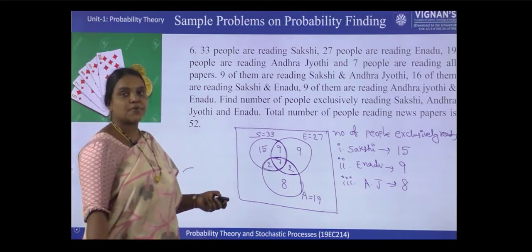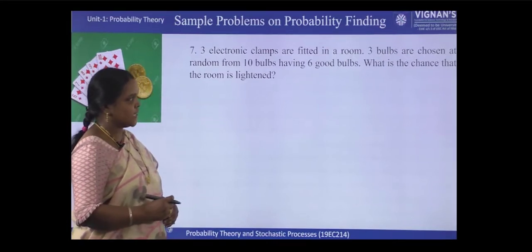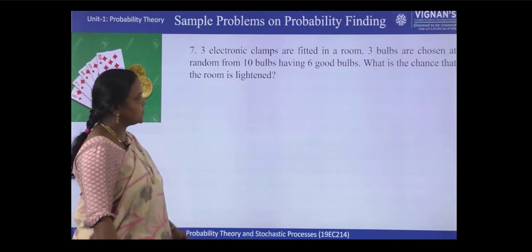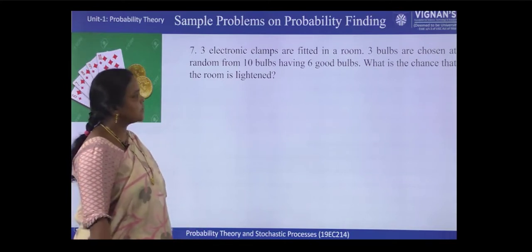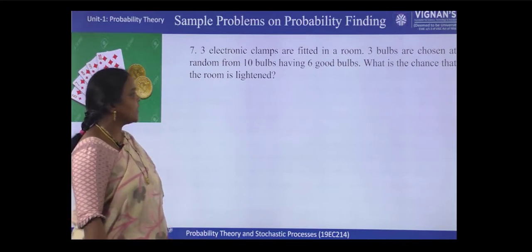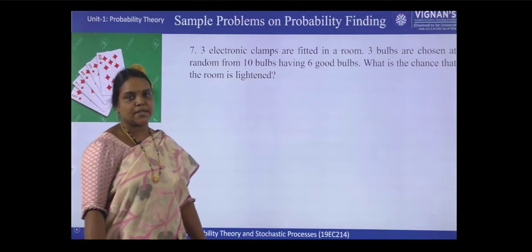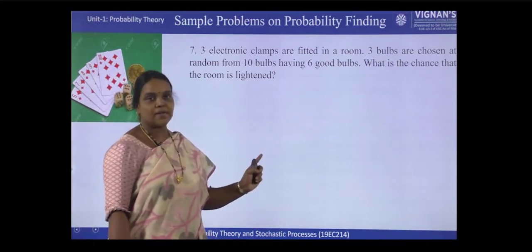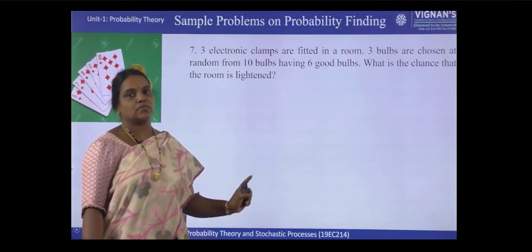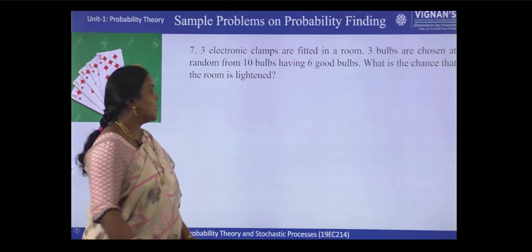So let us see the next problem. 3 electronic lamps are fitted in a room. 3 bulbs are chosen at random from 10 bulbs having 6 good bulbs. What is the chance that the room is lightened? Okay. So here actually 3 electronic lamps are there and we are selecting 3 bulbs from 10 bulbs. In 10 bulbs, 6 are good. So what is the probability the room is lightened means?